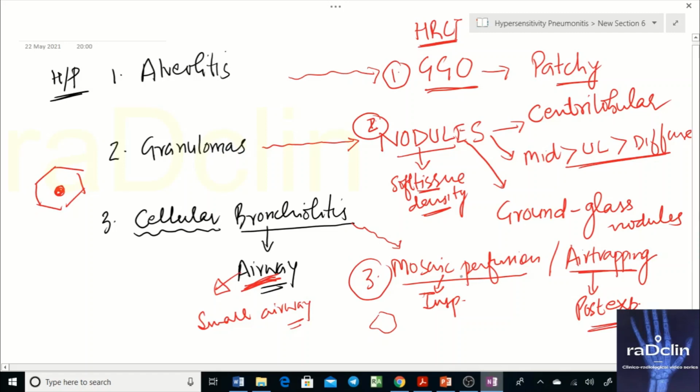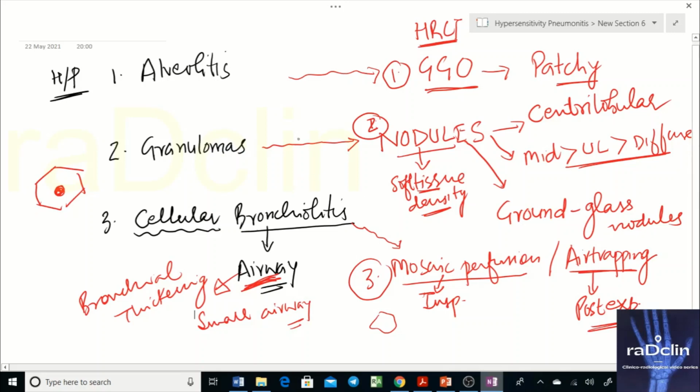So with cellular bronchiolitis, these are the associated findings. Since the airway is also involved, you can also find bronchial thickening. When we discuss cellular bronchiolitis or the types of bronchiolitis, we'll tell that cellular bronchiolitis also has centrilobular nodules in itself. Centrilobular GGOs are also a part of this. What I discussed are also part of cellular bronchiolitis histopathologically because of peribronchial granulomas. Leaving that aside, we will discuss that at that time.